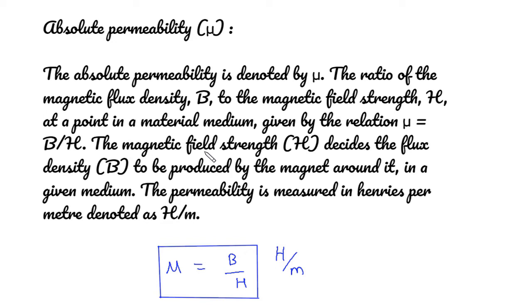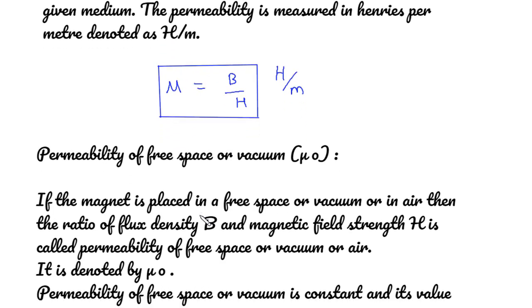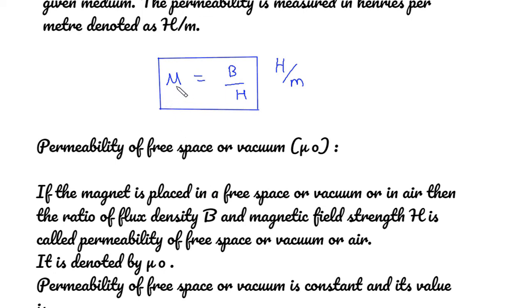The magnetic field strength H decides the flux density B to be produced by the magnet around it in a given medium. The permeability is measured in Henries per meter, denoted as H by M. The formula for absolute permeability is mu is equal to B by H. The unit for absolute permeability is Henries per meter.